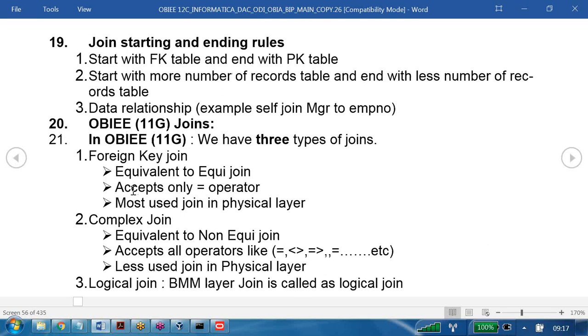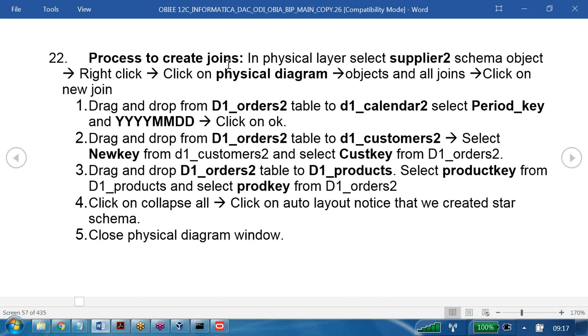My project tables. Now tell me how many joins are available in OBIEE? 3 types. What do you mean by foreign key join? We are aware of it. Complex join, we are aware of it. Logical join, we are aware of it. Next one: the process to create the joins for our project related tables. We will try to do that in tomorrow's class.